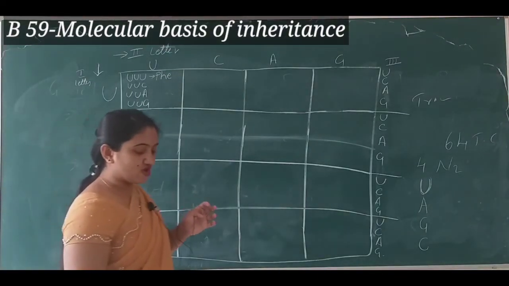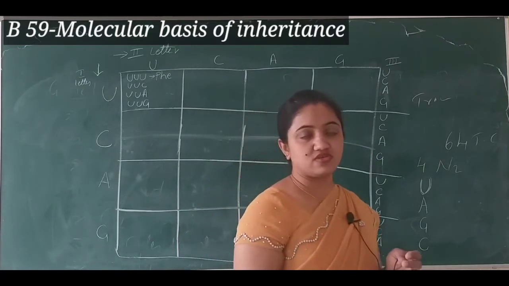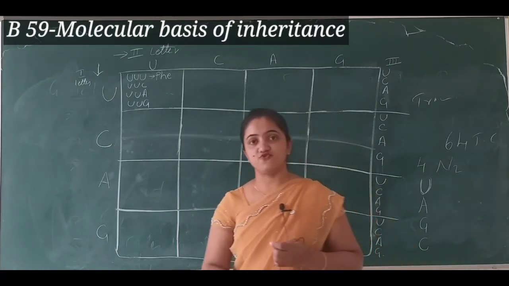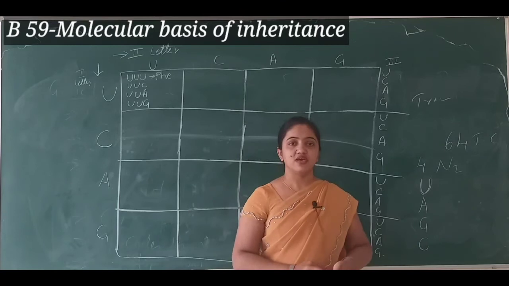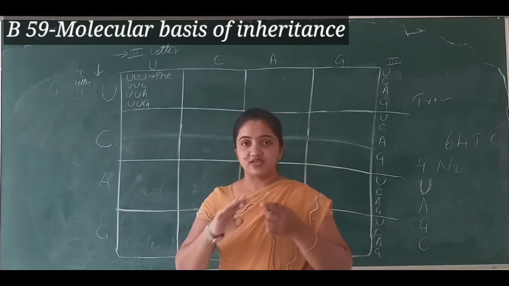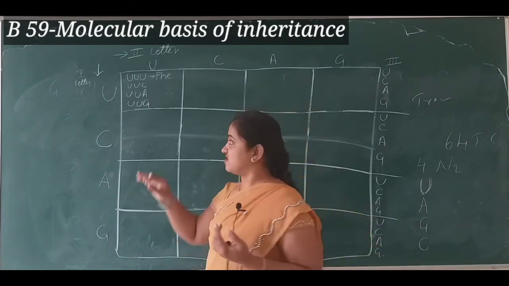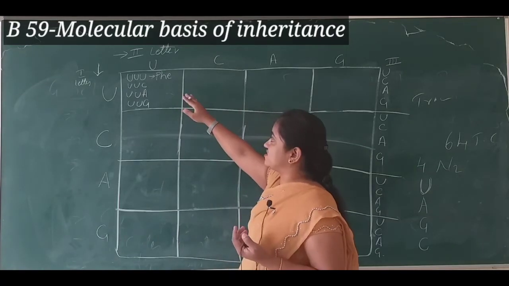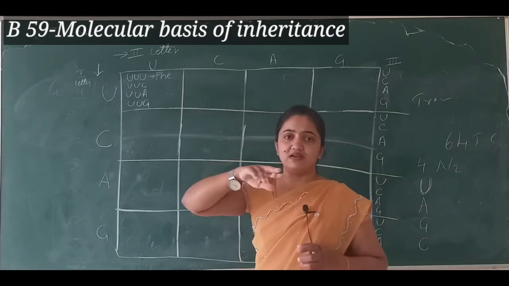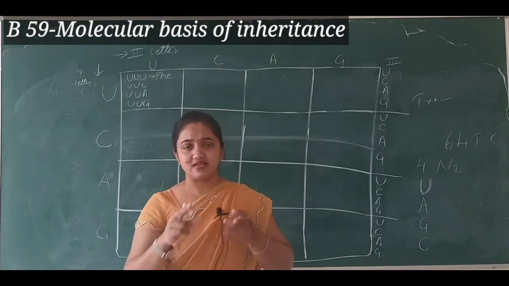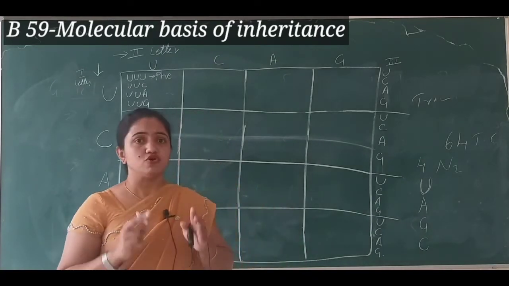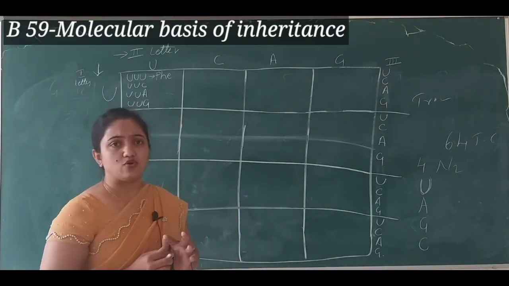In your book, if you are referring to the NCERT book, they have given the checkerboard. In that they have given PHE, MET, SER, ALA, ILE. No, those are nothing but amino acids.